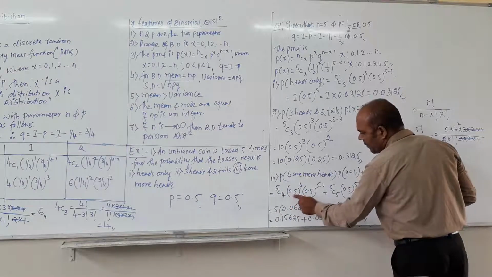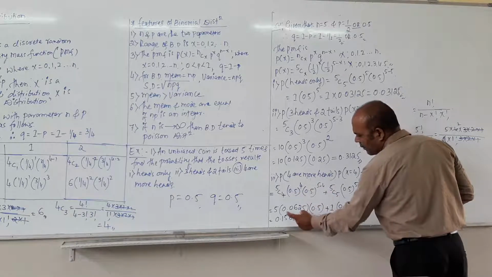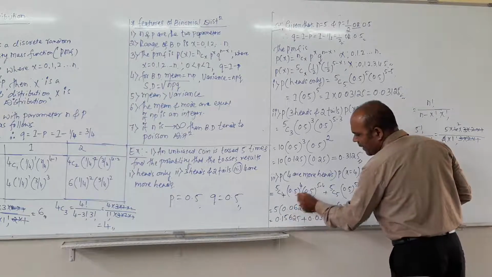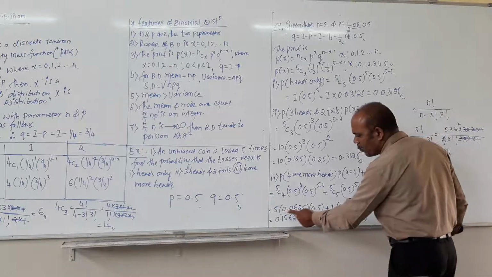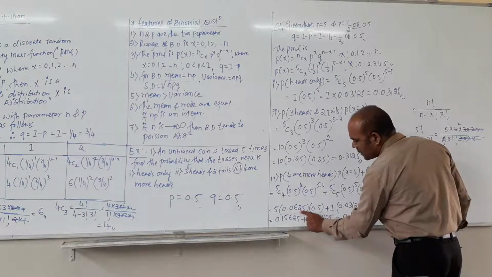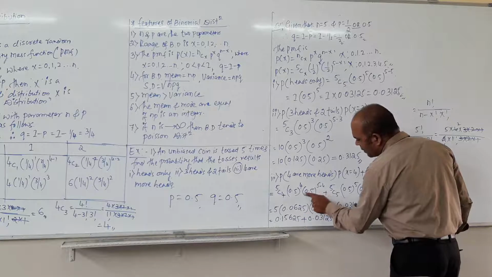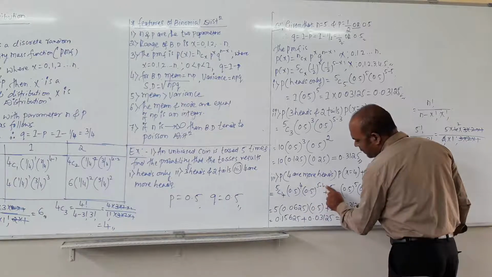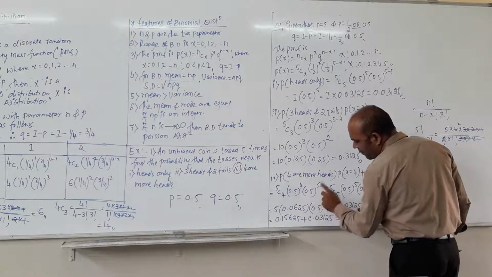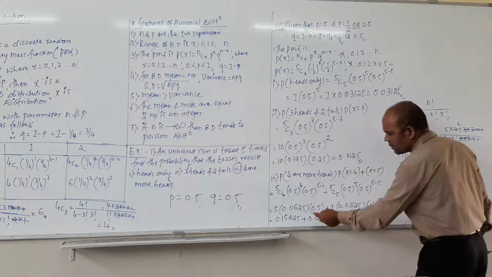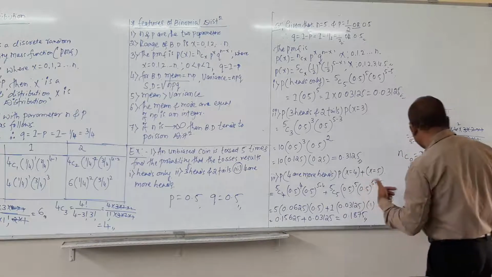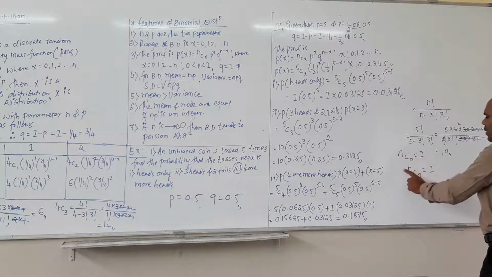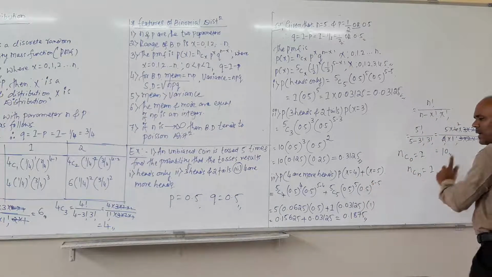Then 0.5 raised to 4 means 0.5 multiplied 4 times, then you will get the result 0.0625. Then 0.5 raised to 5 minus 4 is 0.5 multiplied only 1 time, so 0.5. Plus 5C5, you will get result 1. I already explained, nC0 or nCn gives result 1.